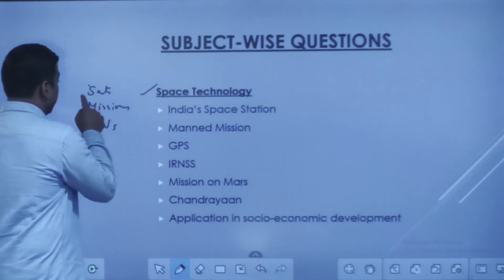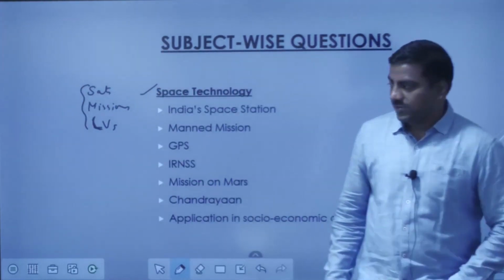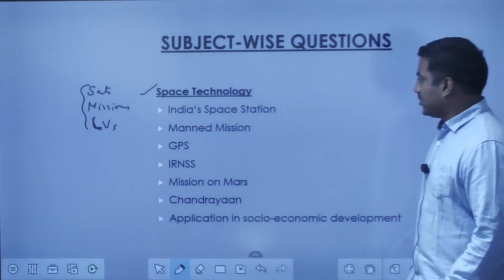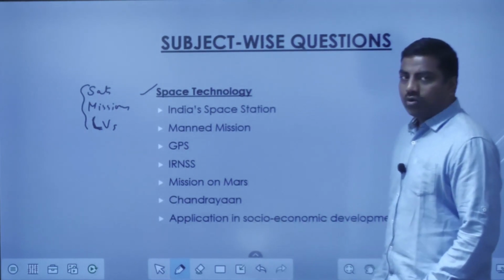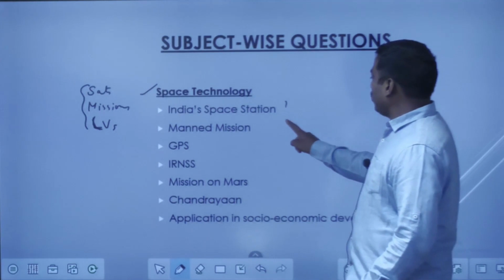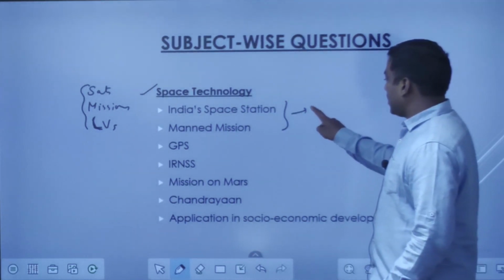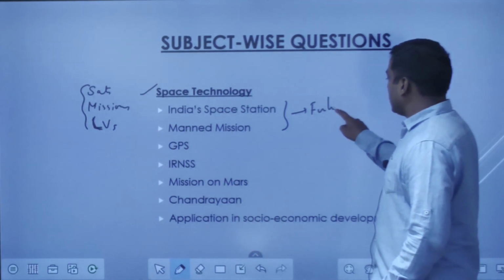Space technology has become a very important part of our science and technology. So first of all, we have to look into the older questions that have come. If you look into these two questions, these are the future missions of ISRO. Future missions.